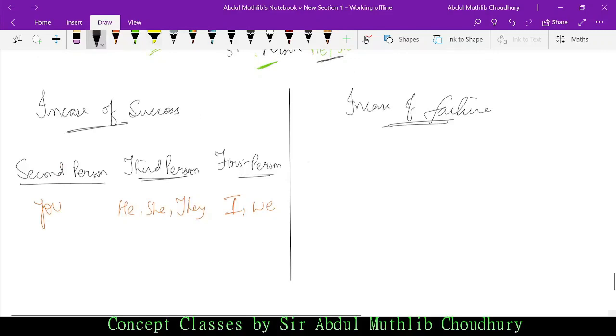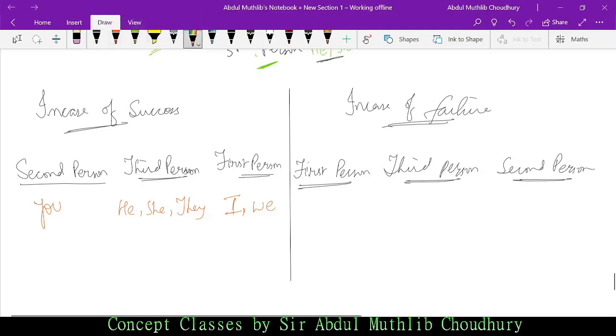And in case of failure, it is first person, then third person, and then second person. First person, I repeat, is I, third person is he, and the second person is, suppose, you.